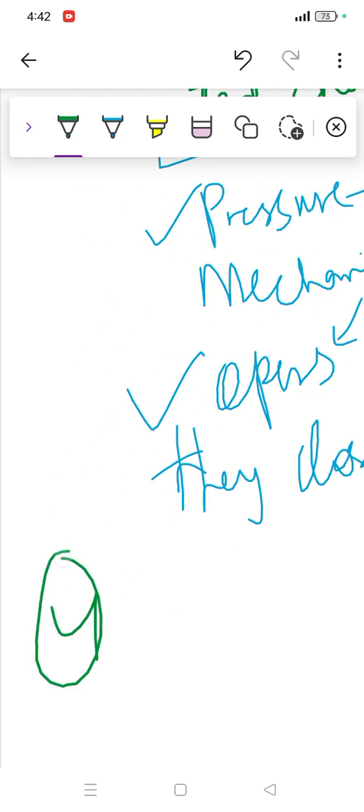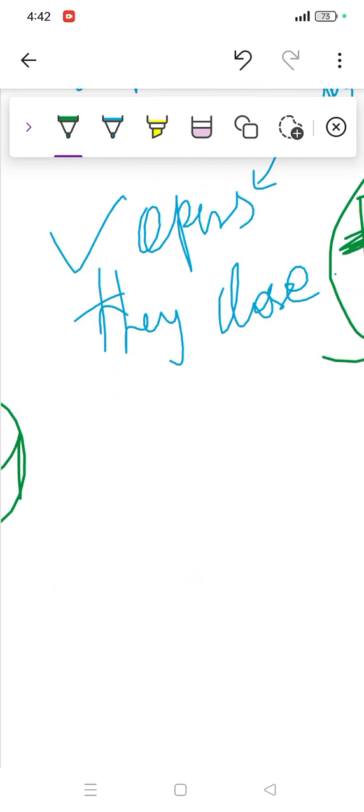Last comes the fourth one, which is the ligand gated channel.